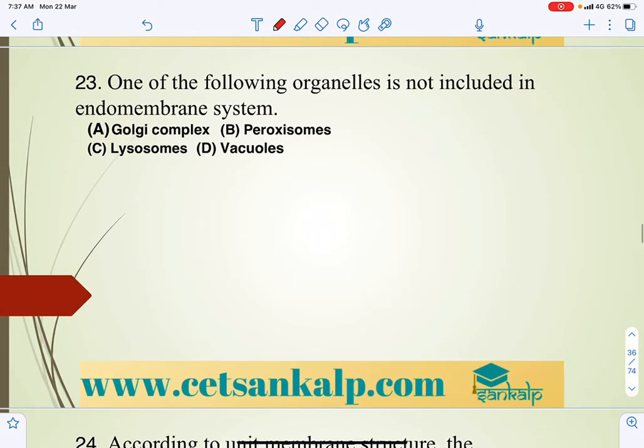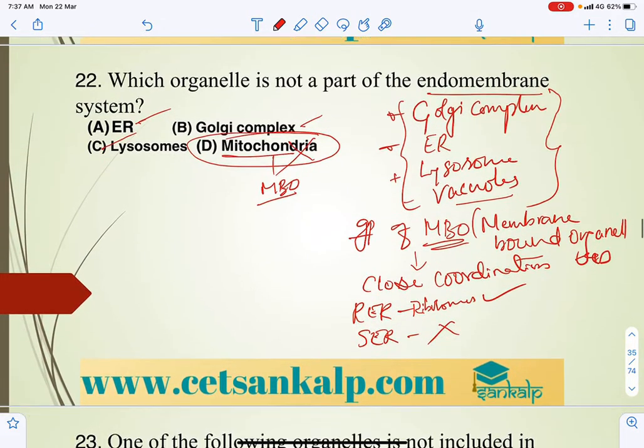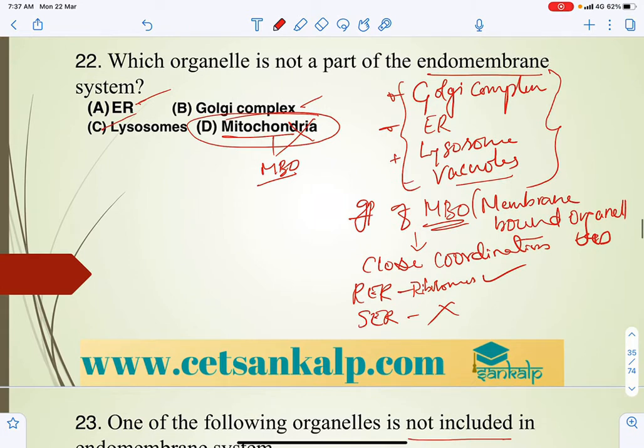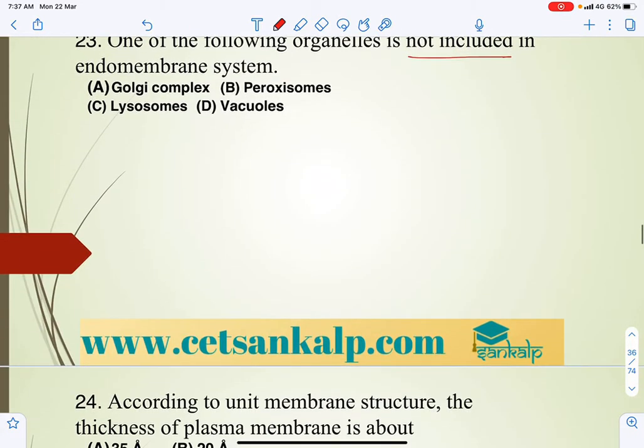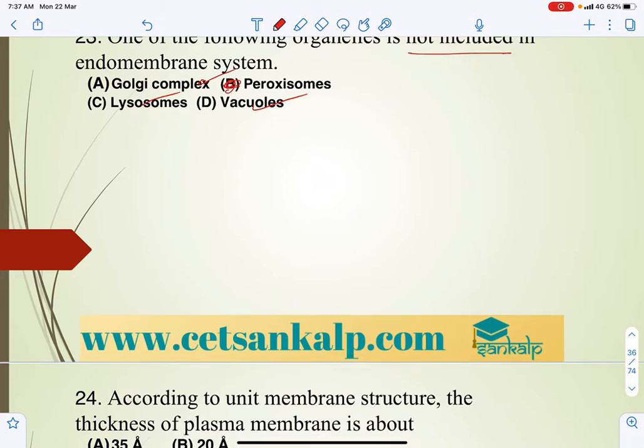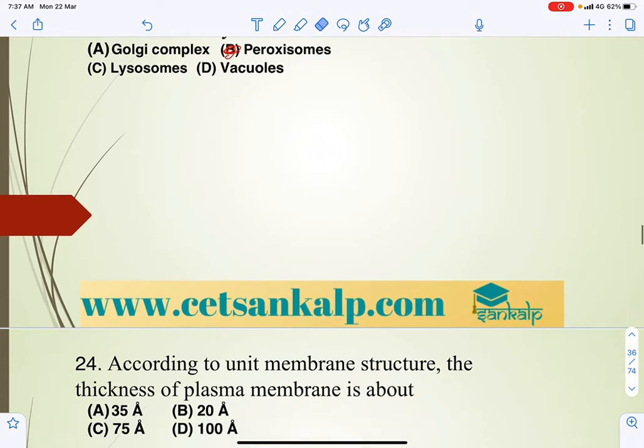One of the following organelles is not included in the endomembrane system: Golgi complex, lysosomes, vacuoles, and peroxisomes. We include the Golgi complex, and the answer for that is peroxisomes.